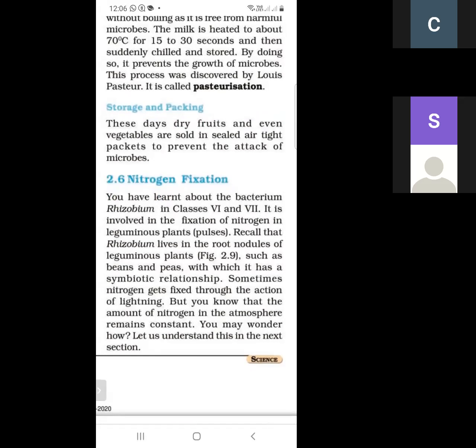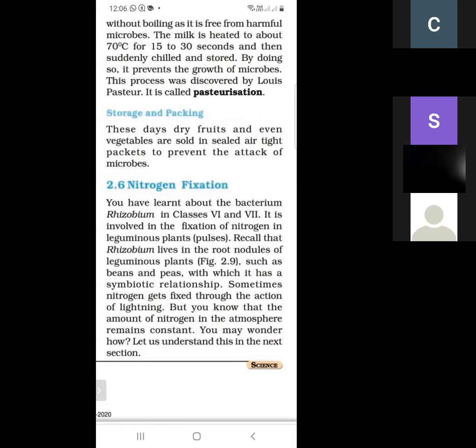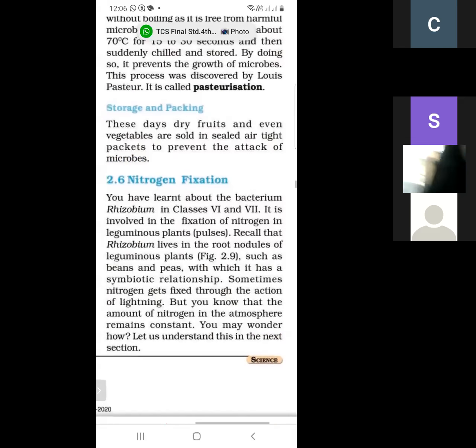And sometimes nitrogen gets fixed through the action of lightning, but you may know that the amount of nitrogen in the atmosphere remains constant. You may wonder how; let us understand. As we studied in class 6, Rhizobium is a bacteria found in the leguminous plants, and because of this bacteria, nitrogen is maintained, and it is found in beans and peas.